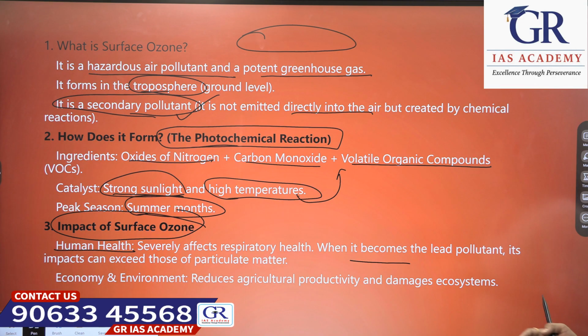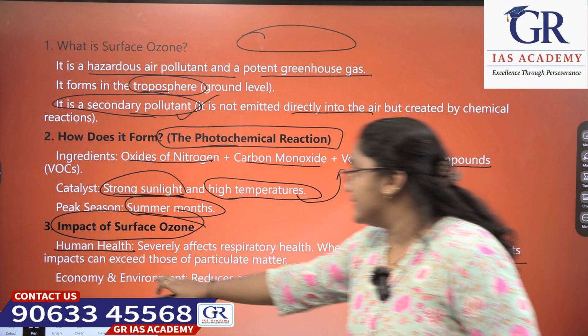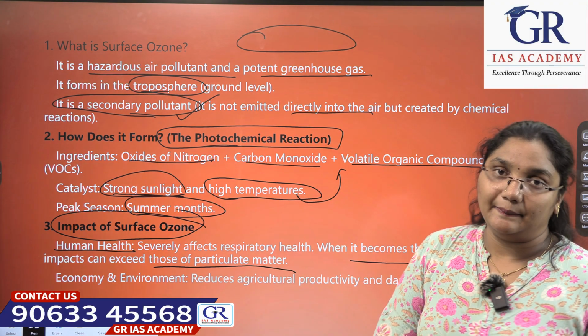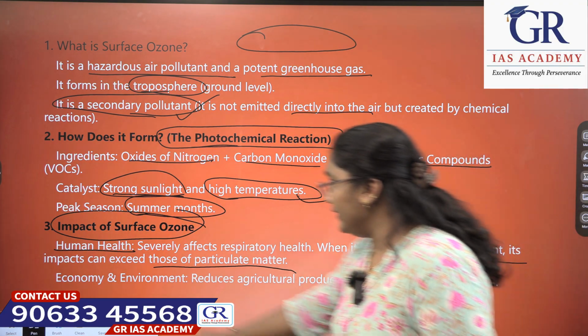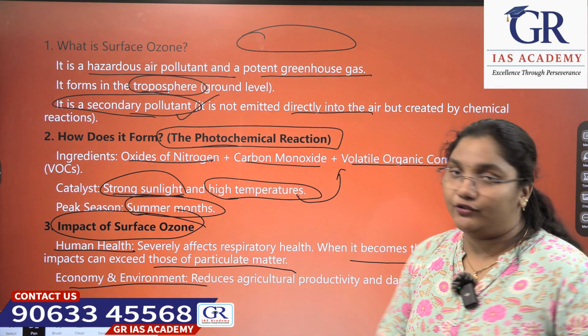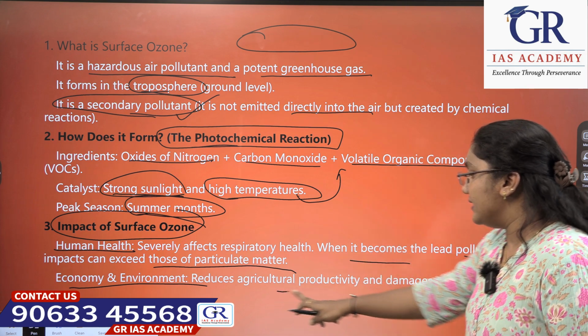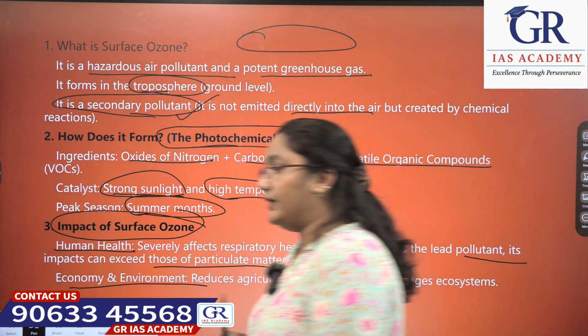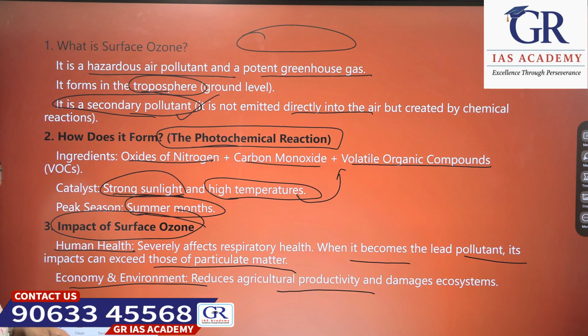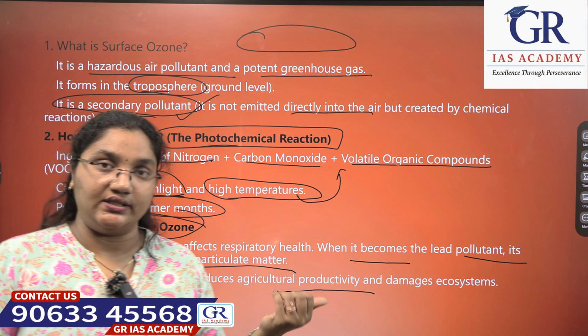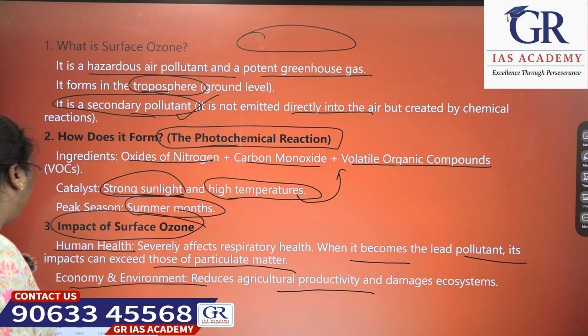When it becomes the lead pollutant, its impacts can exceed those of particulate matter. Okay. Next, coming to the economy and environmental impacts, it decreases agricultural productivity, and it obviously damages the ecosystem also. Okay.